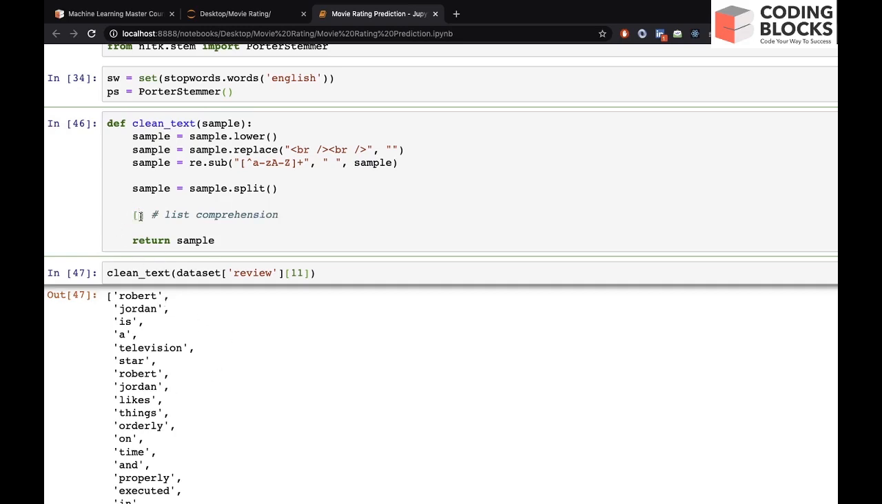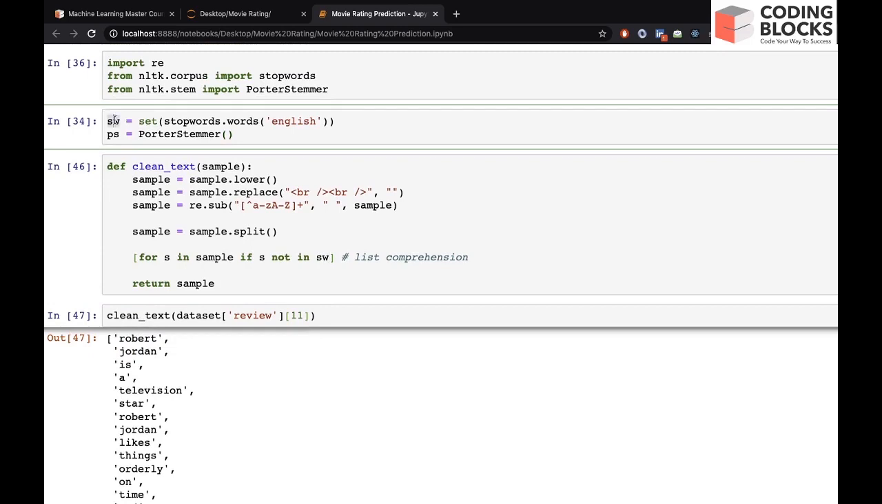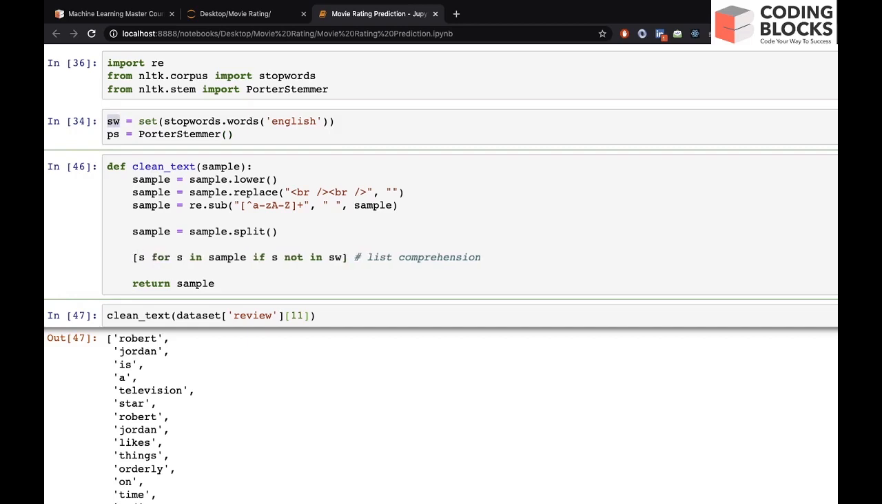So we can iterate like this: for s in sample. What we have to do is, if s, meaning each word, is not in SW. And what is SW? SW is a set of all the stop words. If this word is not in stop words, we have to store that word. So we will say just s, and let's do sample.